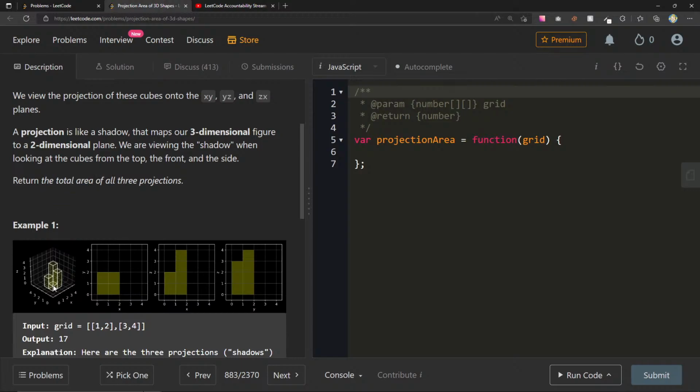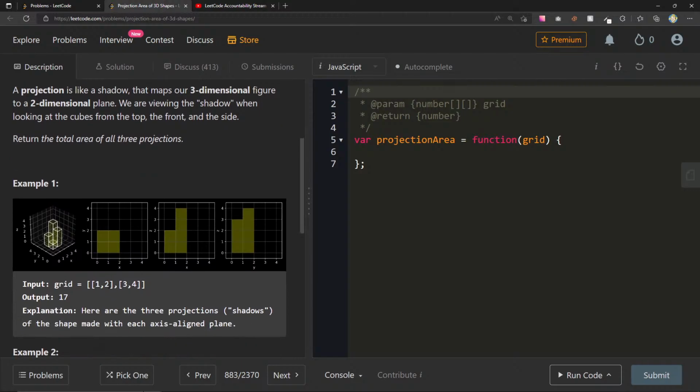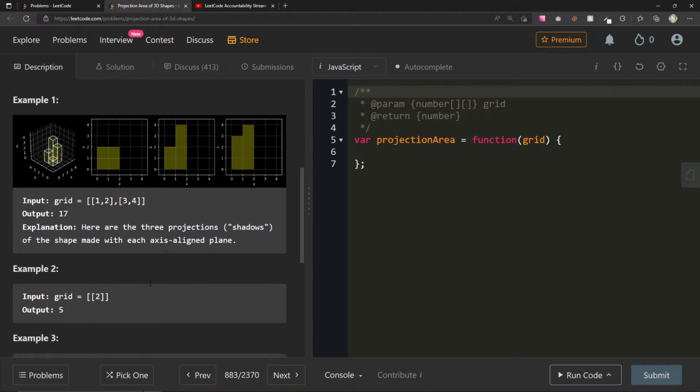Is it just going to be, let me see something, because each one of these, do they maybe just want us to add all the different heights together? This gives us a 4. This gives us maybe a 3, a 1, and a 2. 4 times 3 times 2. No, that's probably not what it is.